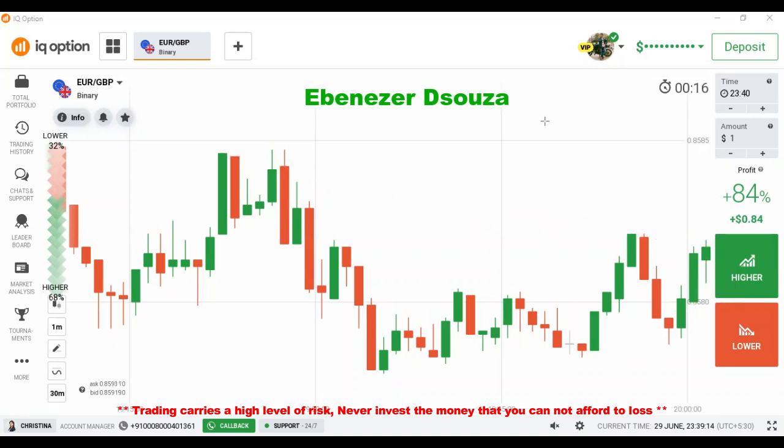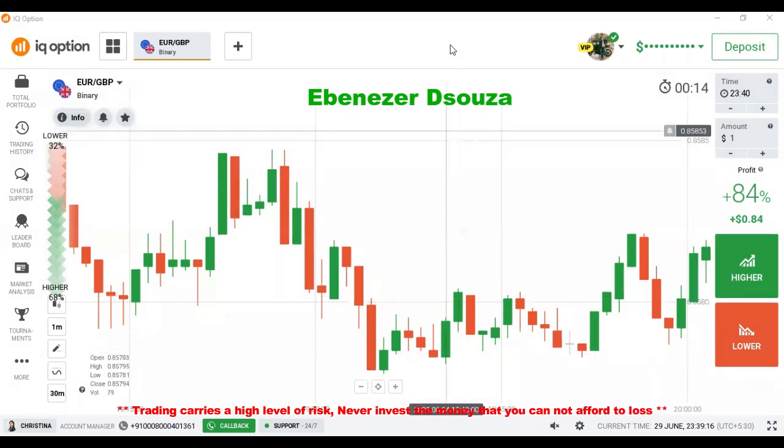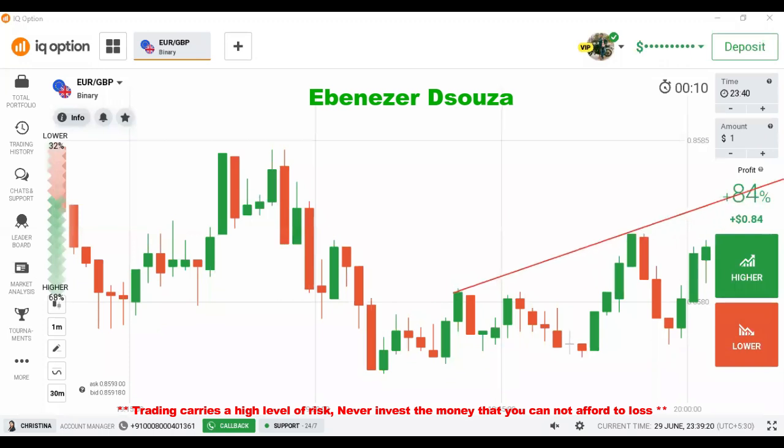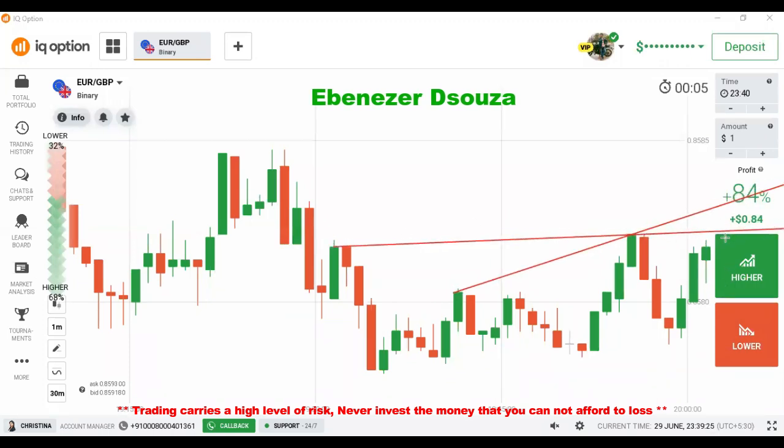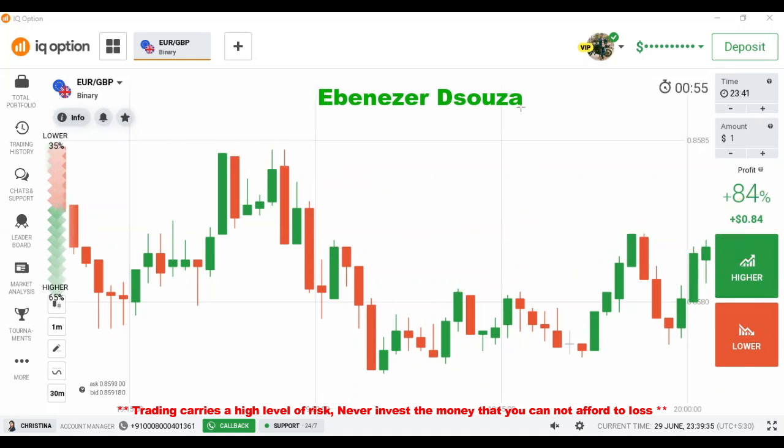So better to avoid trading on the next candlestick, because still there is a gap to the next level. So it may go up, or because of this level it may go down too. So better to wait for the next candlestick. So I will show you the next candlestick now.